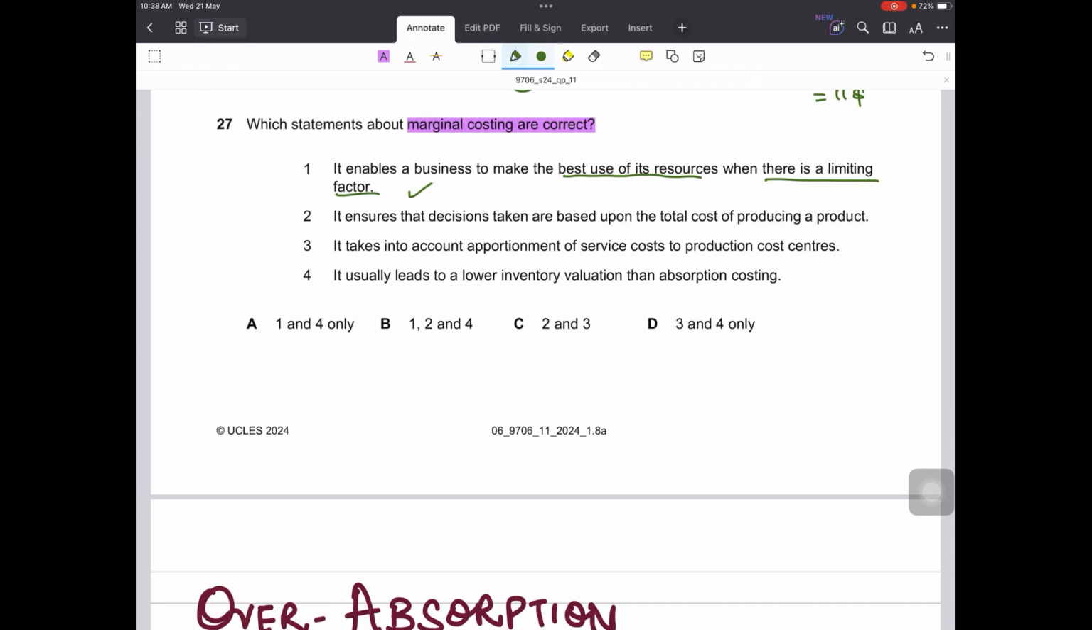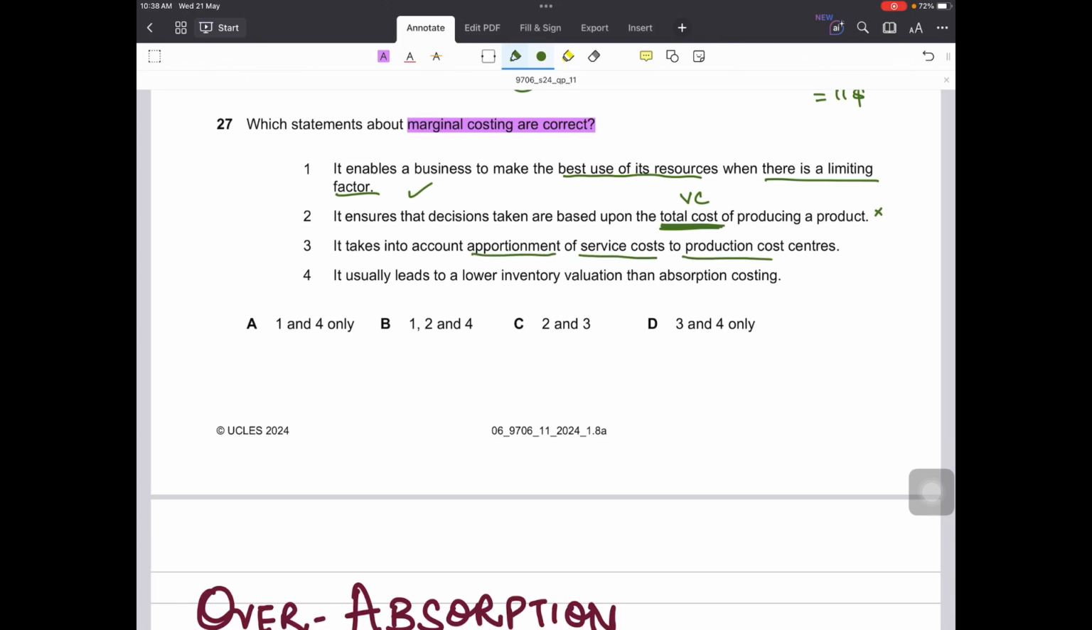This is correct. Second is, it ensures that decisions taken are based upon the total cost of producing a product. No, not total cost, only on variable cost under marginal costing. So this can't be right. Total cost of production is used in absorption costing.